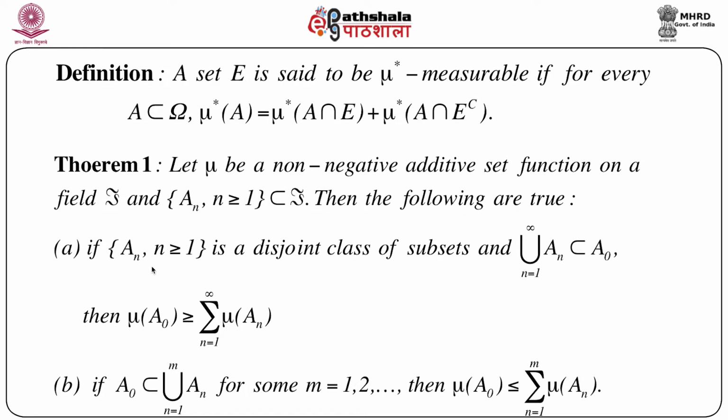First one is, if An is a disjoint class of sets, here we put the additional restriction that An is a disjoint class, and also the union of An, n equals 1 to infinity, is a subset of another set called A naught. Then mu of A naught is greater than or equal to the summation of mu An, n equals 1 to infinity.